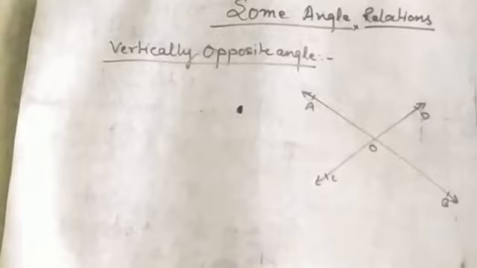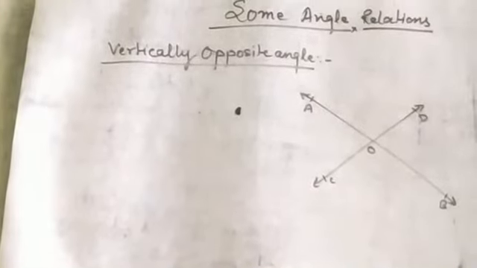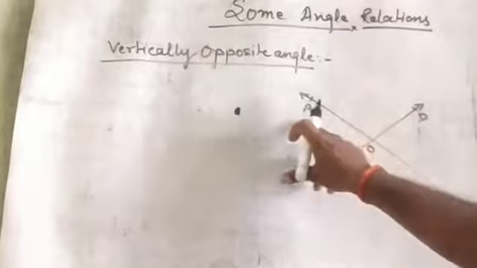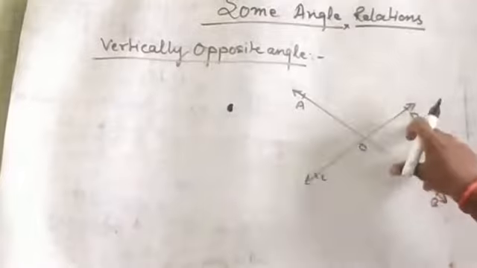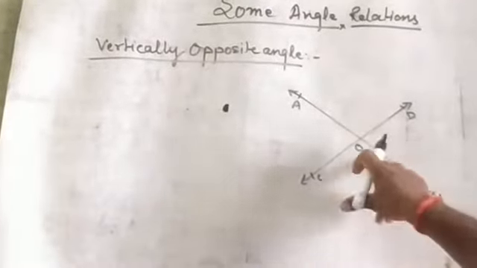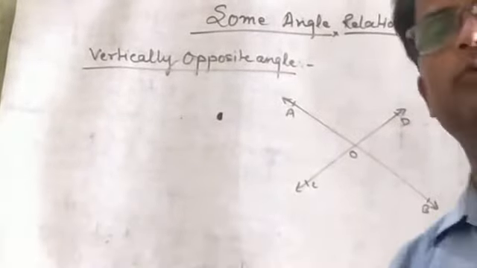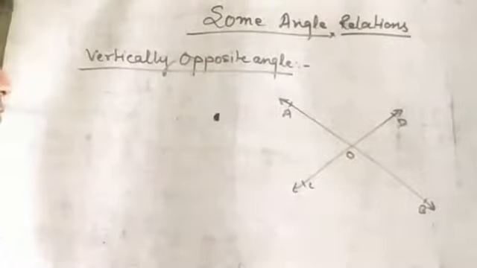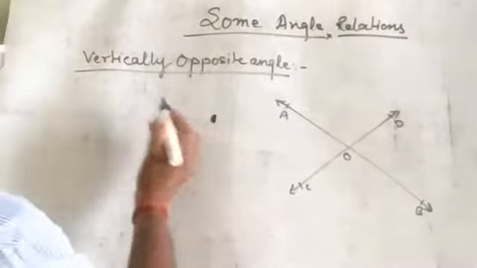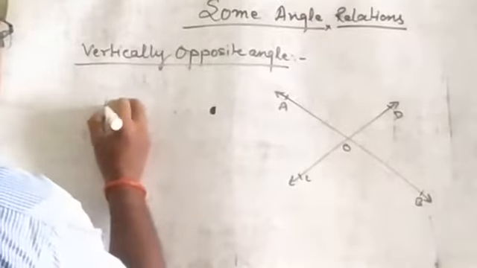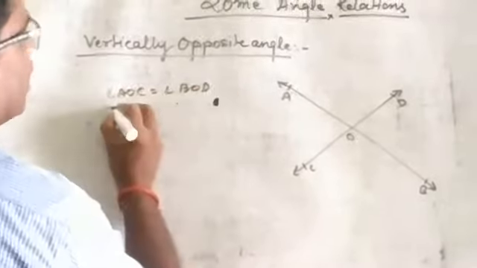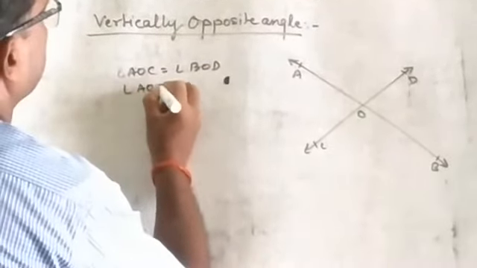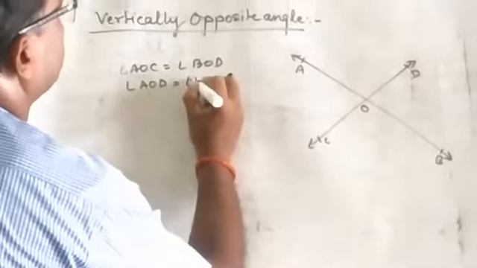Vertically opposite angles are equal, meaning angle AOC is equal to angle BOD, and angle AOD is equal to angle BOC. This is: vertically opposite angles are equal. How can we prove that? Proof of this: vertically opposite angles are equal. First I will write angle AOC is equal to angle BOD, angle AOD is equal to angle BOC.